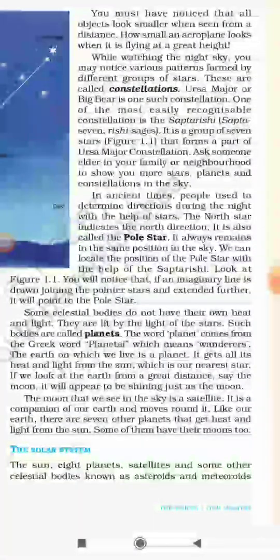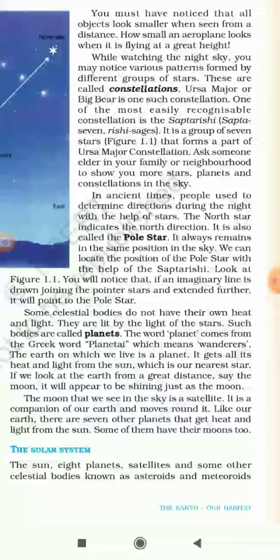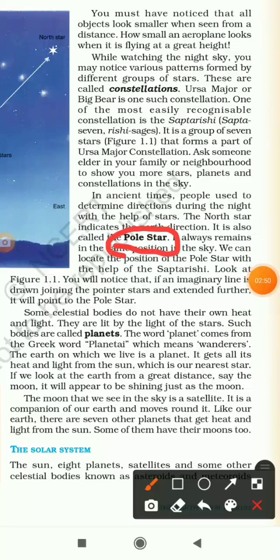Another important star in our solar system is the pole star, also called the North Star. The important quality of this star is that it always remains at one place in the sky, and it is a very bright star. So it is very easily tracked by the people living on the earth.